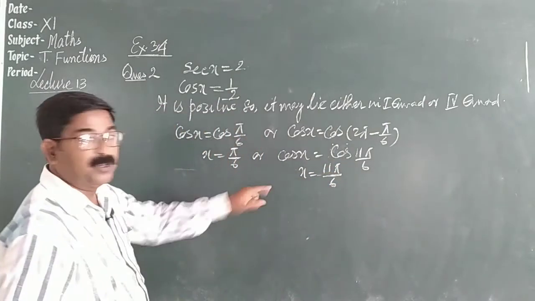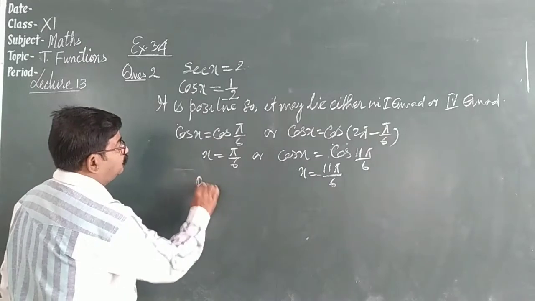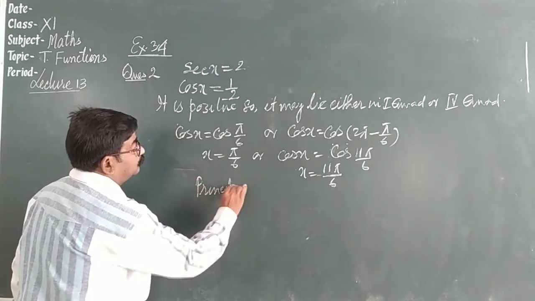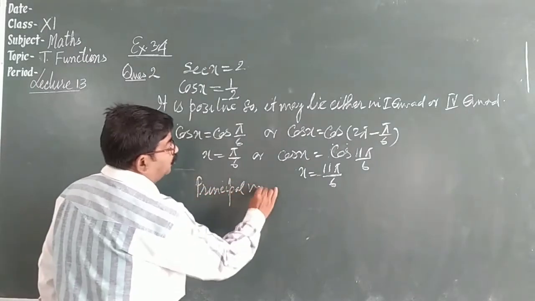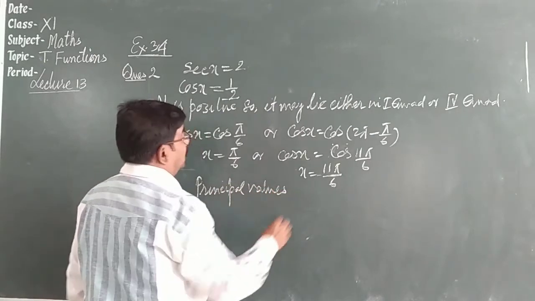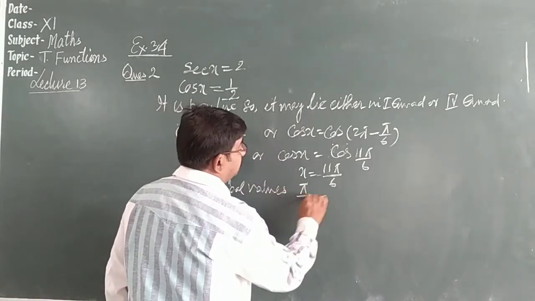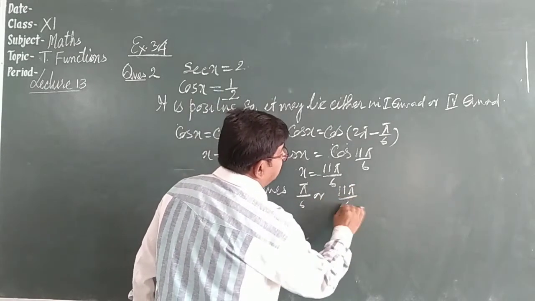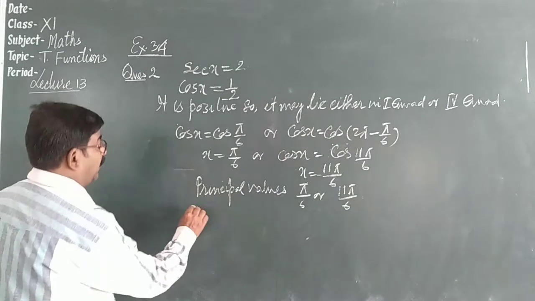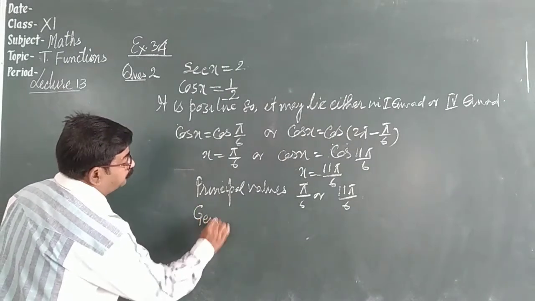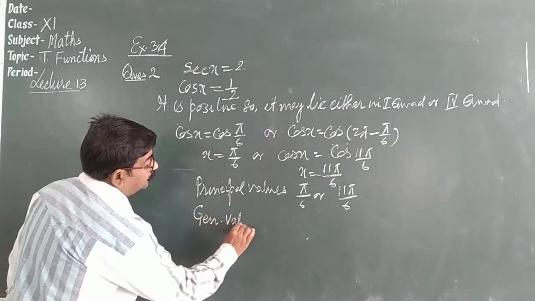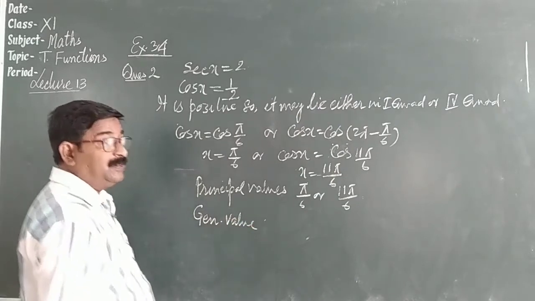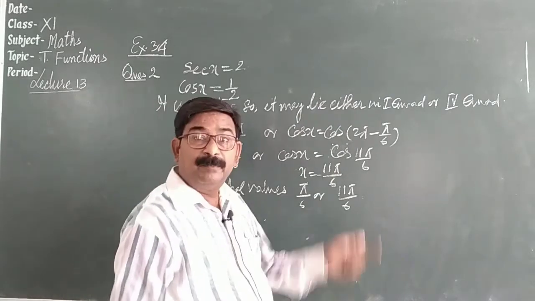So we have two principal values: pi by 6 or 11 pi by 6. Now come to writing the general value. Try to understand when it is becoming 0.